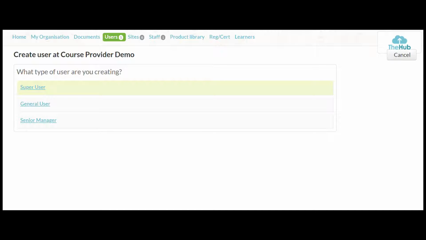The users you've got there are senior, super user, general user and senior manager. This allows you to set the level of permission you want for each user when you set them up. However, the higher the role you set up, the more permissions. So if you set up a senior manager, they'll have more permissions than a general user available to them. All right, so we'll go for super user just so you can see what's in there. So we'll click super user.